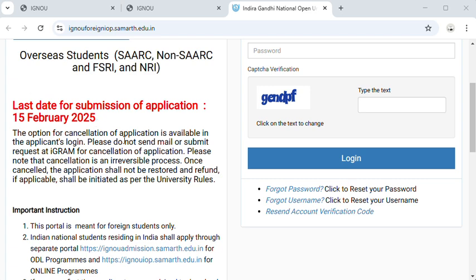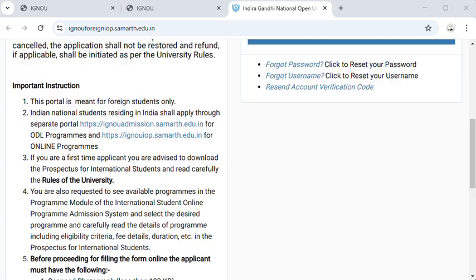The option for cancellation of the application is available in the applicant login, not by offline application form and not by email. You can cancel your admission only by accessing your student application login, entering your details and submitting the cancel request. Any other process is not required for the cancellation.